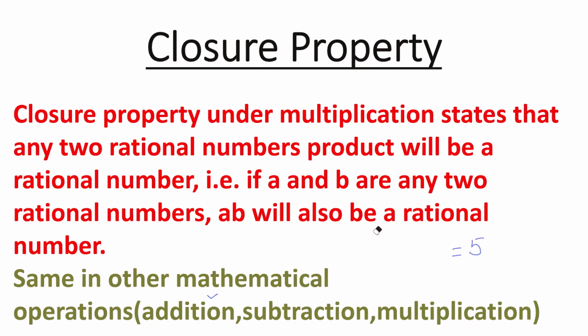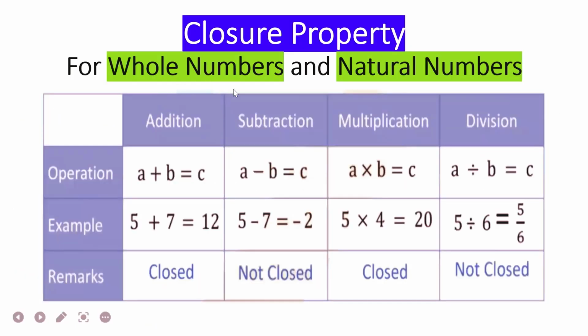Okay, let's move ahead now. We'll discuss it one by one by taking examples. We will check the closure property for whole numbers and natural numbers. I want to tell you one thing. Whatever numbers you take, I just took two numbers in the previous part, 3 and 2. 3 and 2 are whole numbers as well as natural numbers, right? So if this property is following for whole numbers, then it is following for natural numbers as well. Whatever numbers you take in the example are whole numbers and natural numbers also, so the result would be the same in both cases.